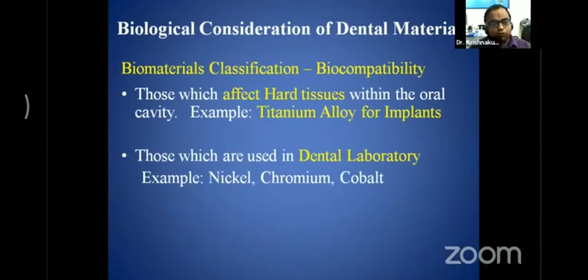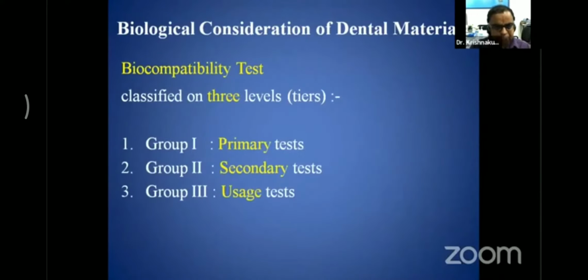Biomaterials are also classified on the basis that they affect the hard tissue within the oral cavity, for example titanium alloys placed for dental implants, or those used in the dental laboratory, for example nickel, chromium, cobalt and different kinds of nickel-chromium alloys and gold alloys. What are the different tests available to test a material as biocompatible?